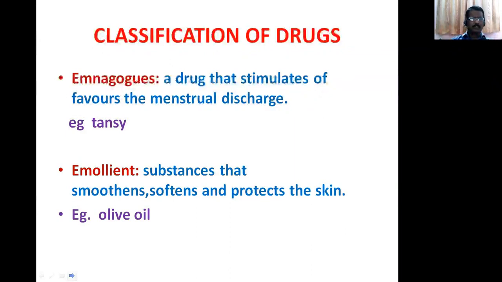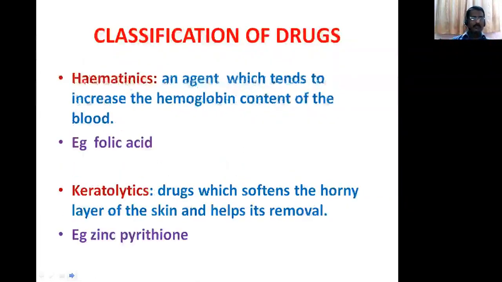Emollients, substances that soothe, soften and protect the skin are called emollients. Example, olive oil and liquid paraffin are emollients. And hematinics, an agent which tends to increase the hemoglobin content of the blood is called hematinics. I mean, sometimes it is called plasma expanders. Folic acid and iron are common hematinics. And keratolytics, the drugs which soften the corneal layer of the skin and help in its removal. Zinc pyrithione is an example of keratolytics.